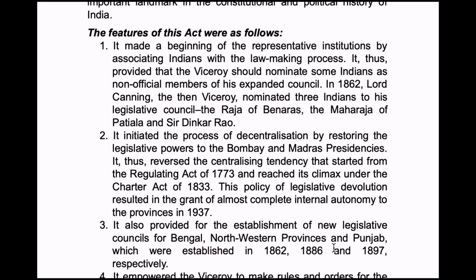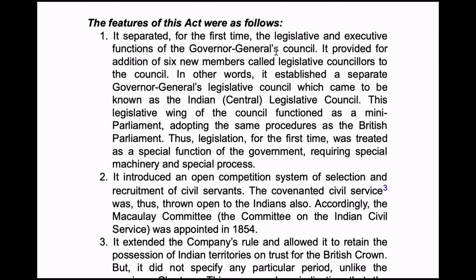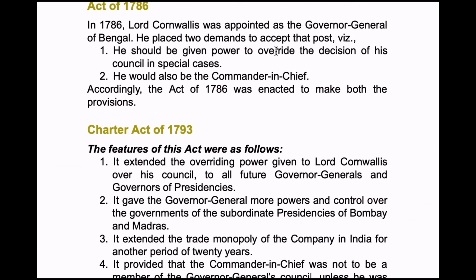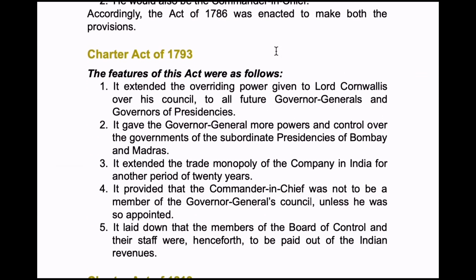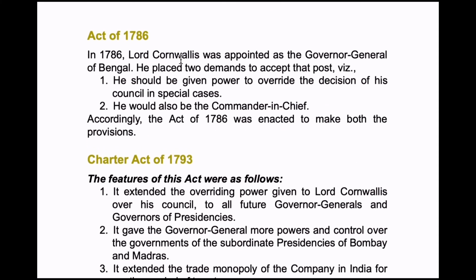Now, why was Lord Canning involved in nominations? Because in 1793 he made two demands. One is that he should be given power to override the decision of the council in special cases, and next, that he would also be the commander in chief.